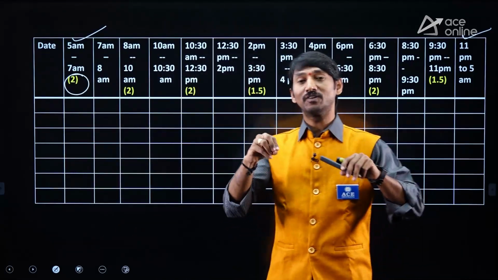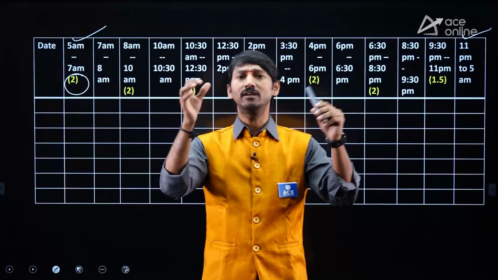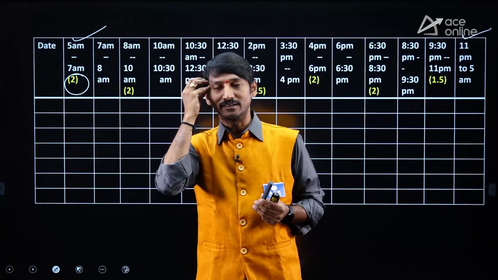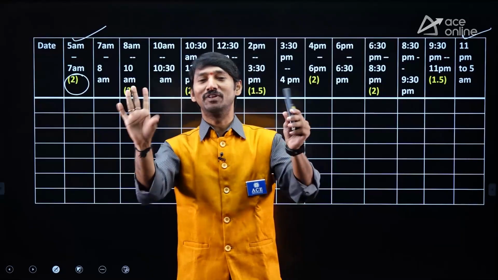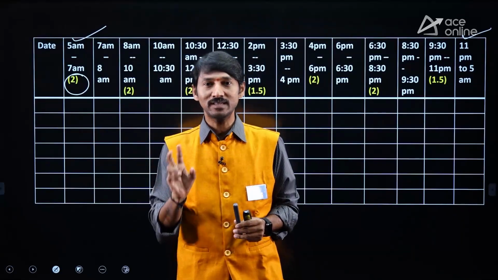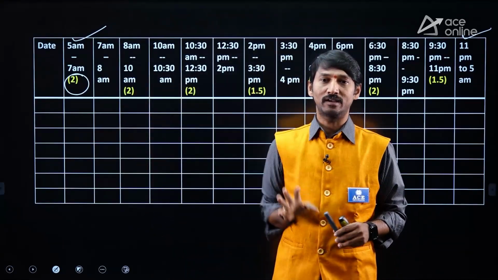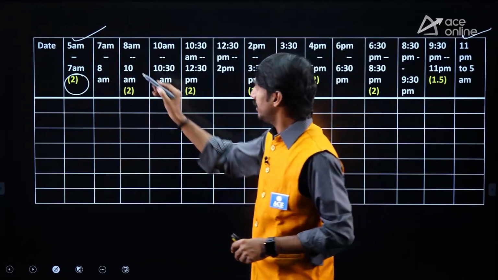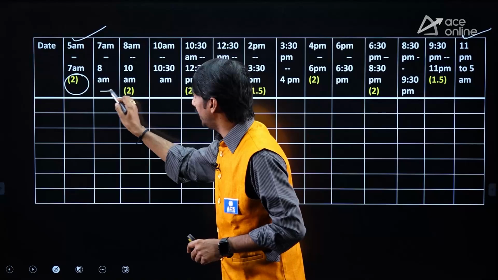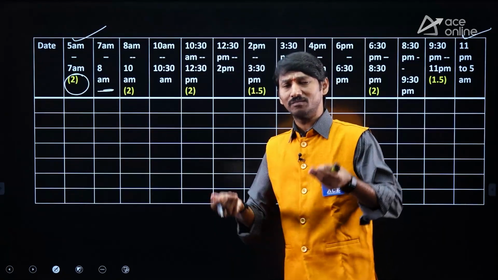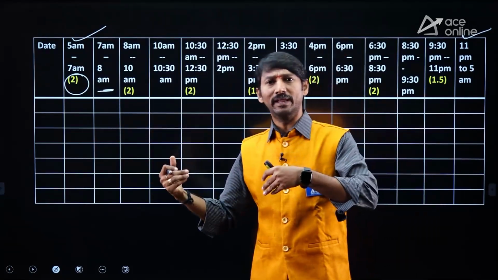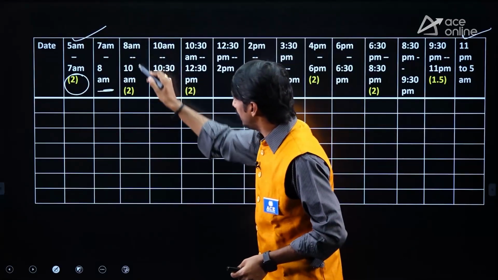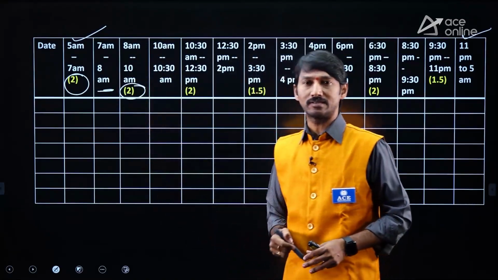But people make one mistake, like continuously sitting for 4-5 hours. After that, back pain or headache, etc. Due to that, 1 or 2 days will be wasted. Don't make that mistake, guys. Only a 2 hours slot, not more than that. 5 to 7. Then immediately 7 to 8, take rest or go for bathing, have the breakfast, everything. So get relaxed. Immediately 8 to 10, 2 more hours of slot.